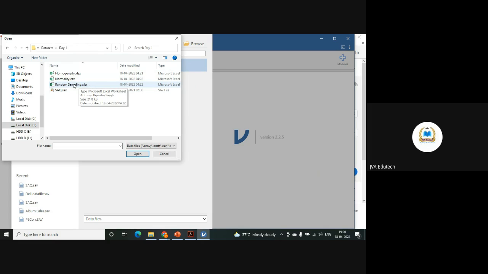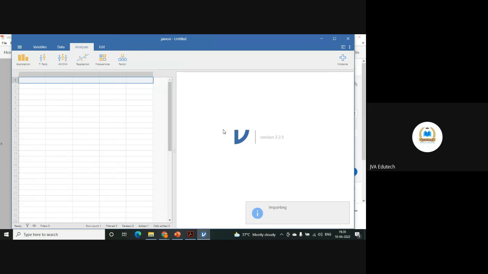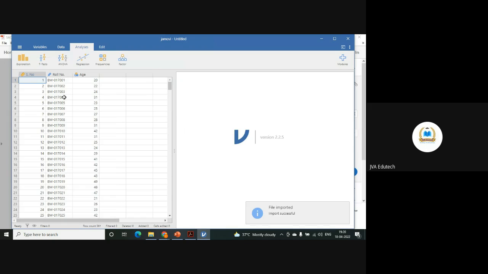Is this file available with you? Yes, sir. So click on this file and open it. Now see this file with your variable name, and automatically it has also read what kind of measurement it is. So this is a serial number.